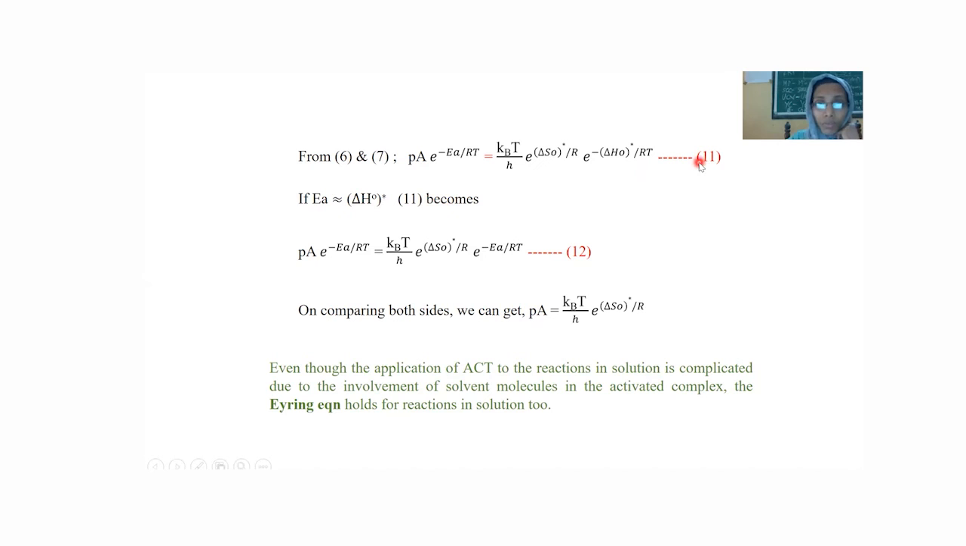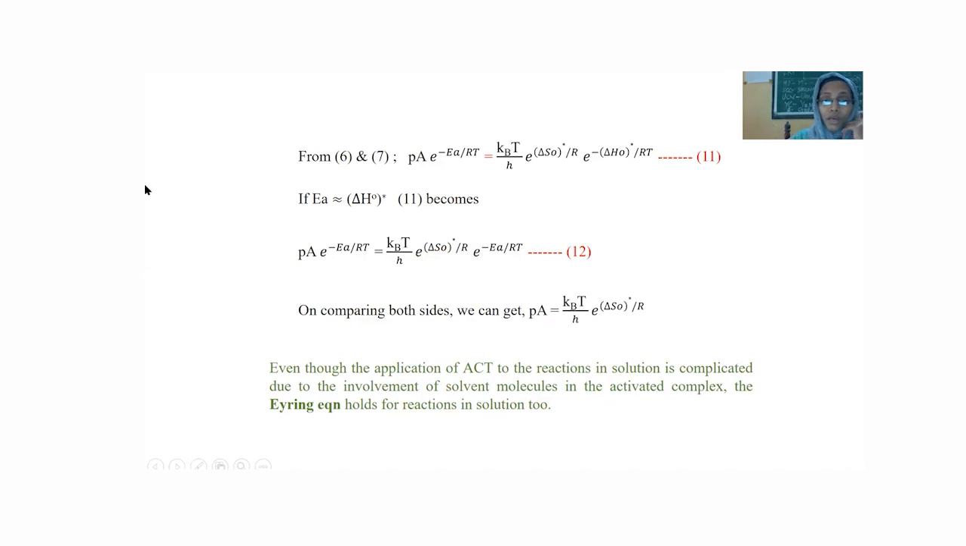And then this equation 11 becomes PA into e raised to minus Ea by RT is equal to kBT by h e raised to delta S0 star by R into e raised to minus Ea by RT, substituting Ea for delta H0 star. These two exponential terms are equal, and so PA is equal to the following. P is the probability factor, the orientation factor, and A is the Arrhenius pre-exponential factor. The product of P and A is equal to kBT by h e raised to delta S0 star by R.